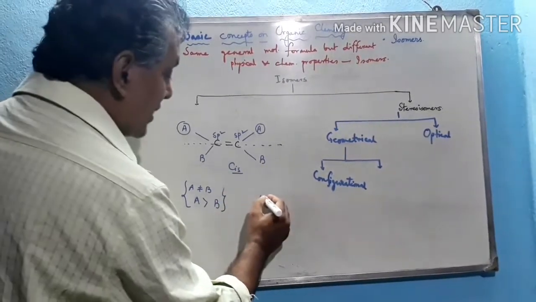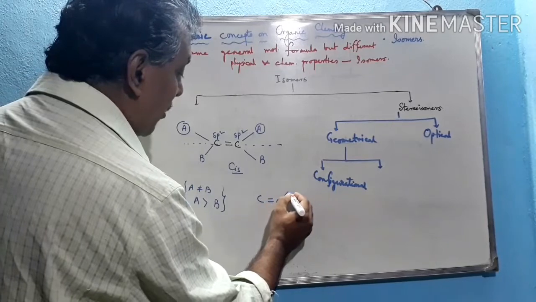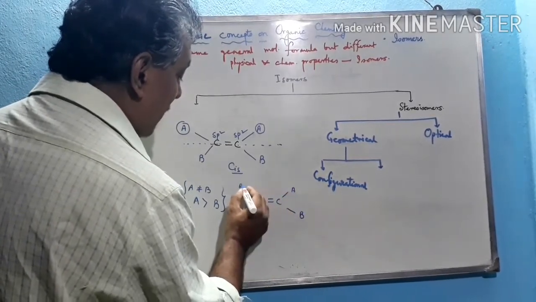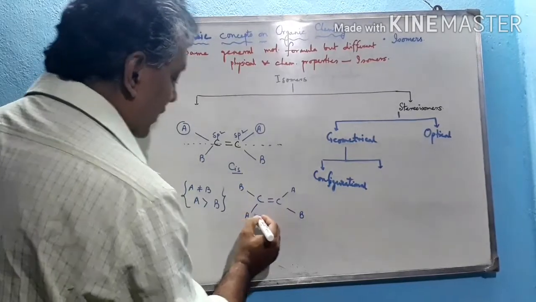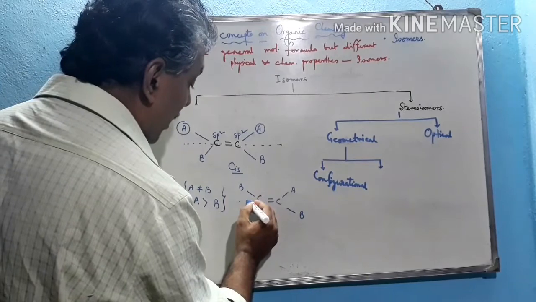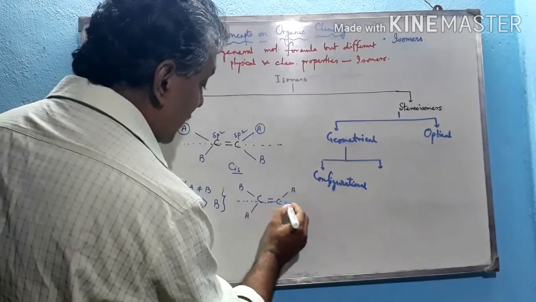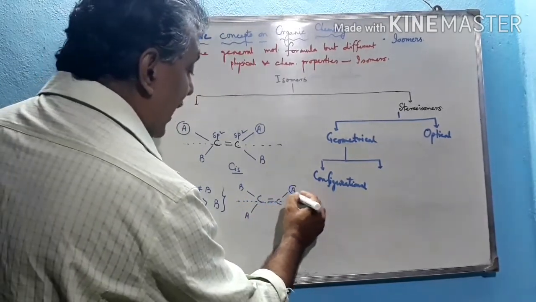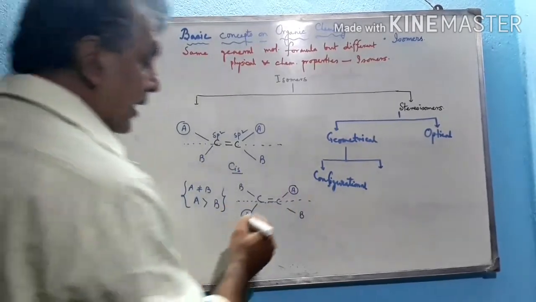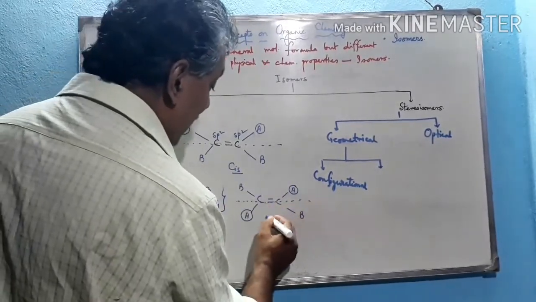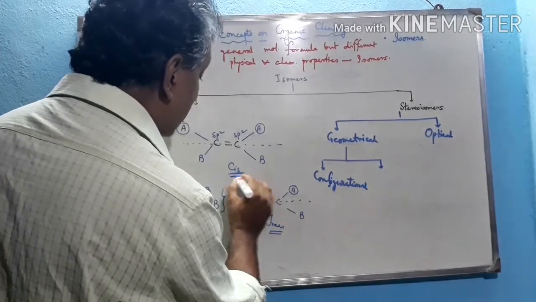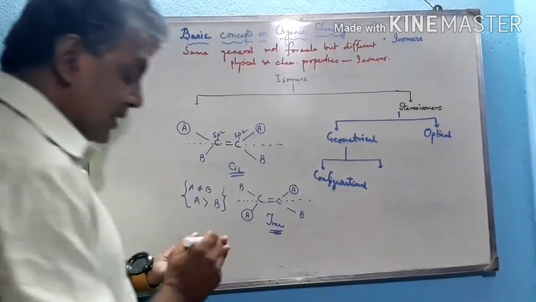But if the structure is C double bond C with A, B the same, but here B and A are different in direction, then A and A are on opposite sides with respect to this imaginary plane. That is called trans, that means opposite. So these two are cis and trans isomers.